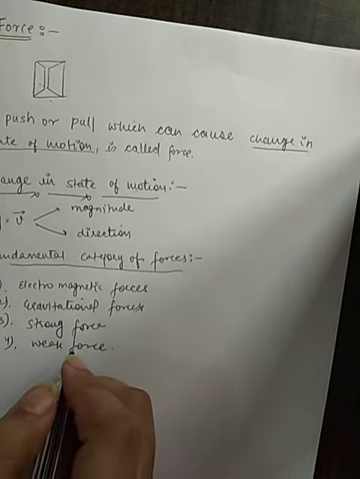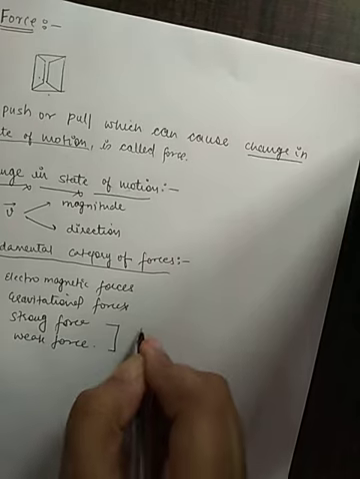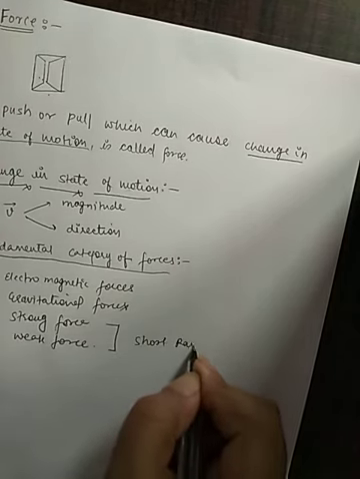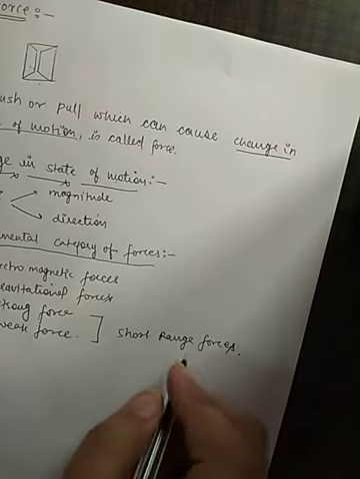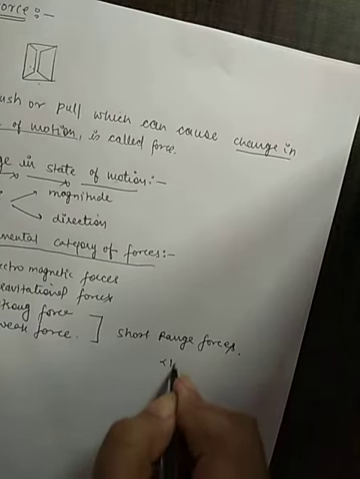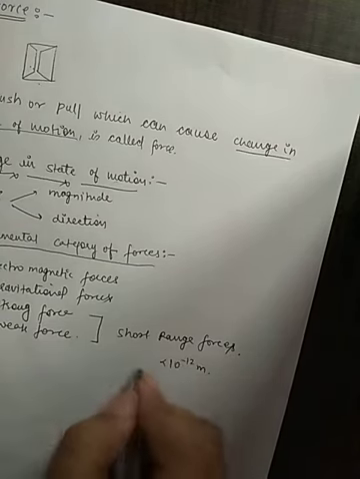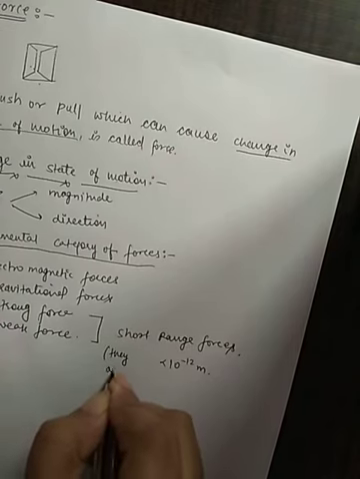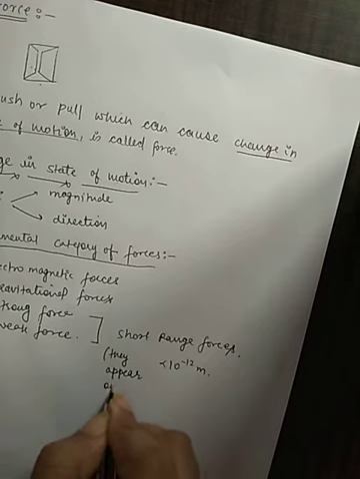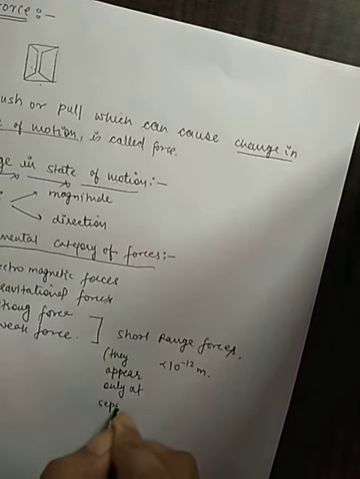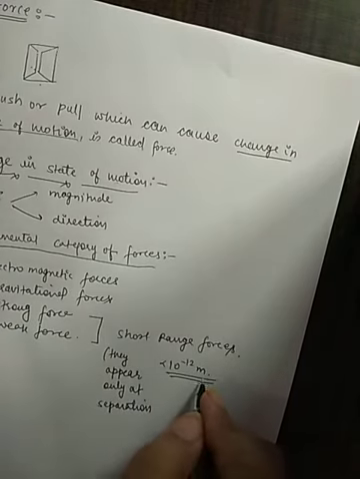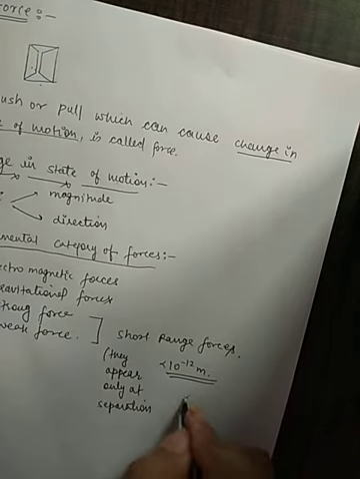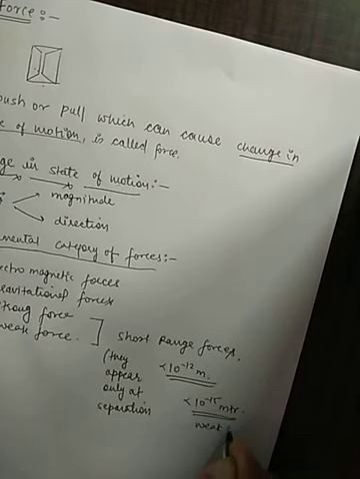Strong forces and weak forces are also known as short range forces, because they appear only at separations of 10 to the power minus 12 meter or less, or in some cases, in the case of weak forces, less than 10 to the power minus 15 meter.